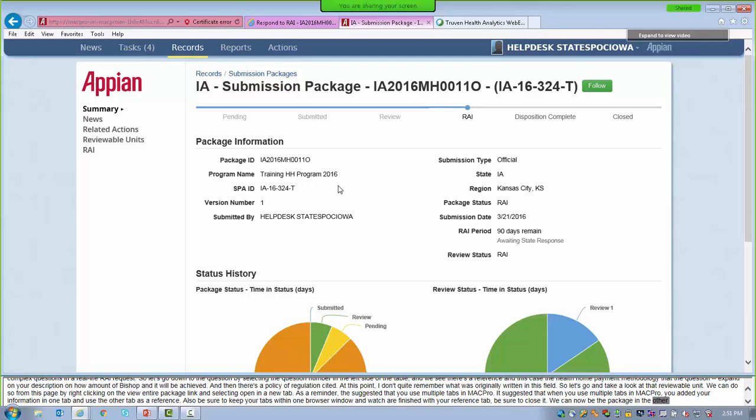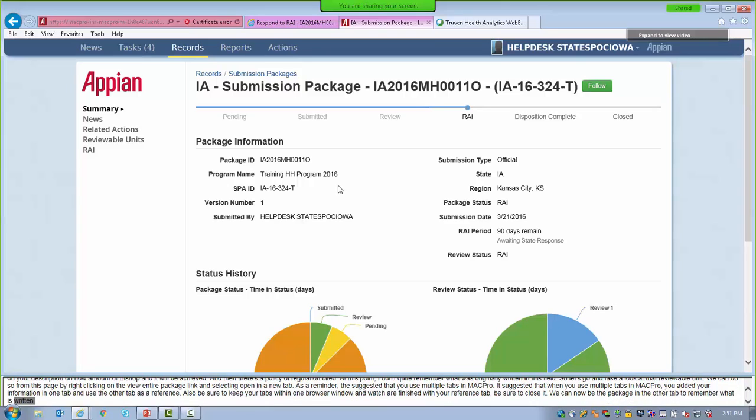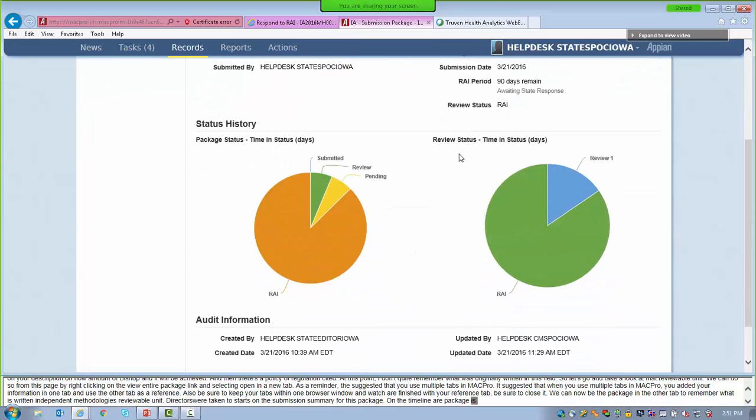The Records tab that we were taken to starts on the submission summary for this package. We can see on the timeline our package is in REI, the package information, and we can see some visual representation of the submission package status history.